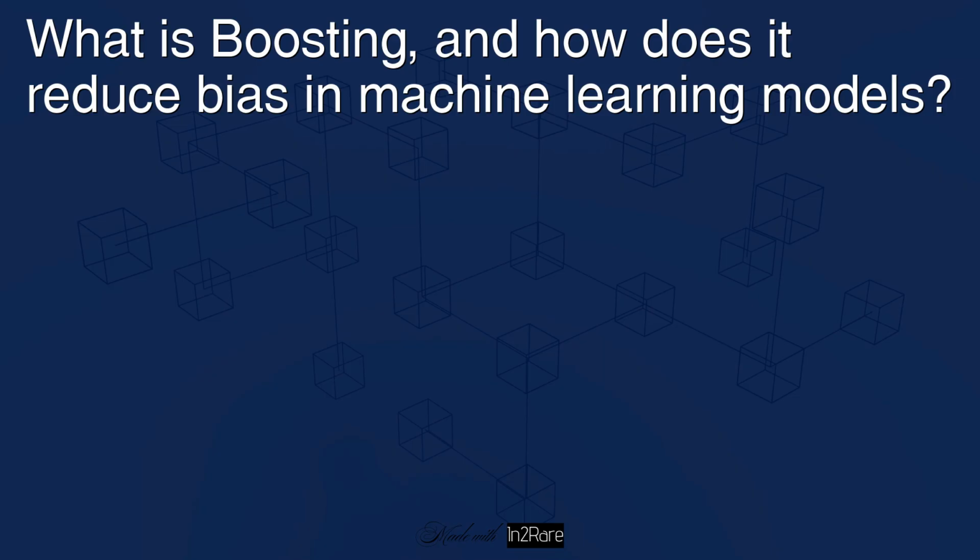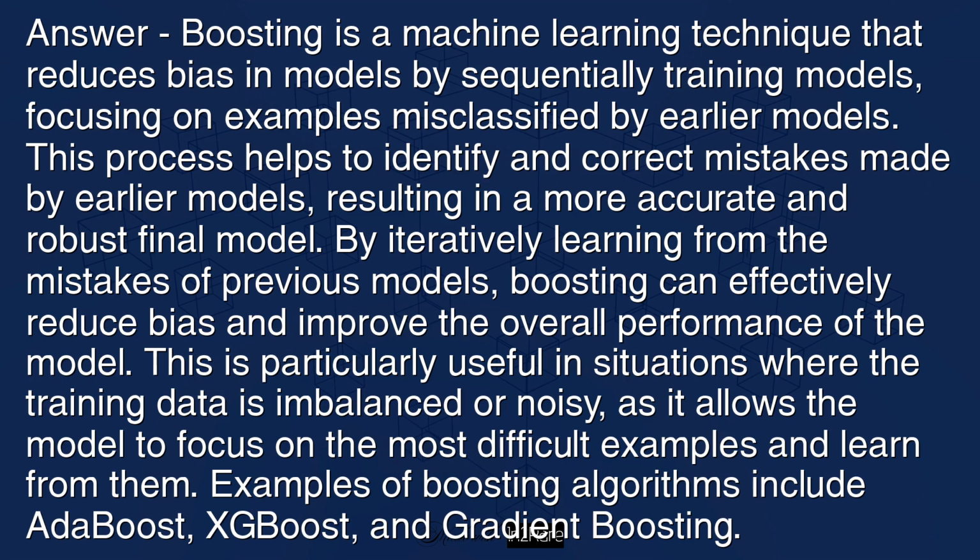What is boosting, and how does it reduce bias in machine learning models? Answer: boosting is a machine learning technique that reduces bias in models by sequentially training models, focusing on examples misclassified by earlier models. This process helps to identify and correct mistakes made by earlier models, resulting in a more accurate and robust final model. By iteratively learning from the mistakes of previous models, boosting can effectively reduce bias and improve the overall performance of the model.